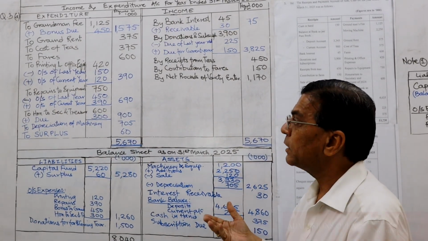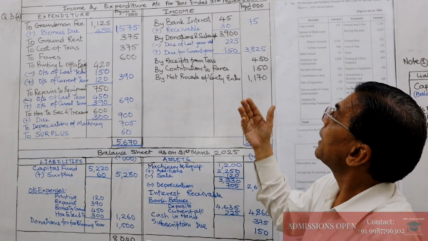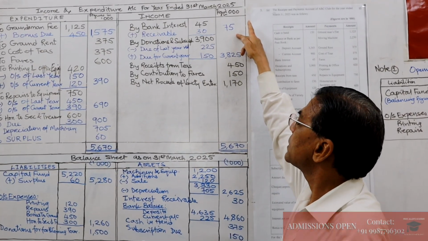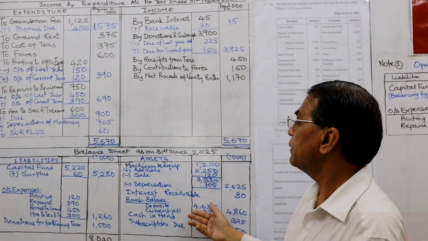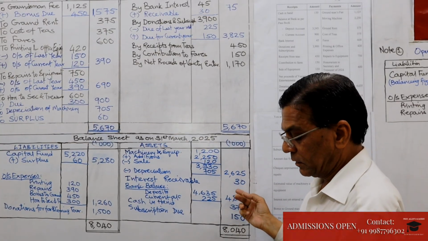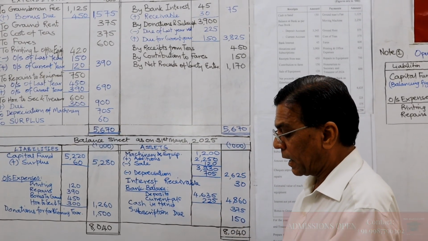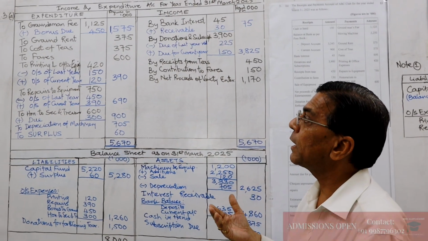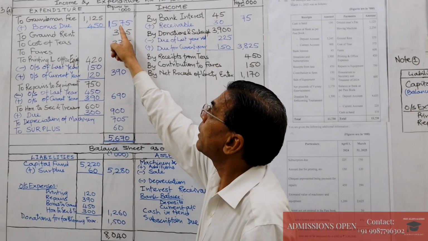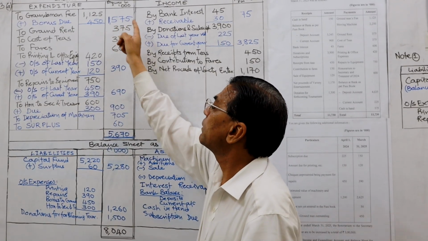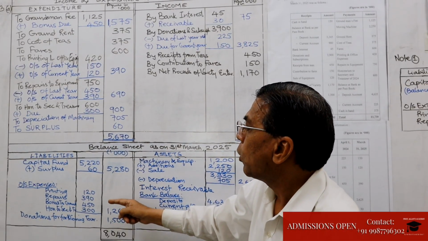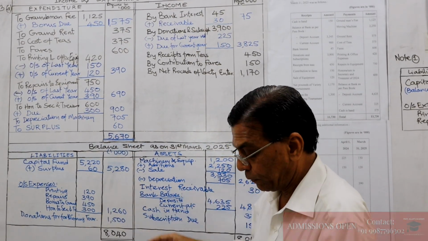Then interest not entered in the passbook. This means that this particular interest was receivable, 30. So your total interest for the year is 75. The second effect, interest receivable, will come in the closing balance sheet as 30. Then bonus to groundsman outstanding. You have to make a payment, it's outstanding. So current year's outstanding is 450, and your groundsman's fees come to 1575. The second effect of the bonus due to groundsman will come on the liability side, that is 450.